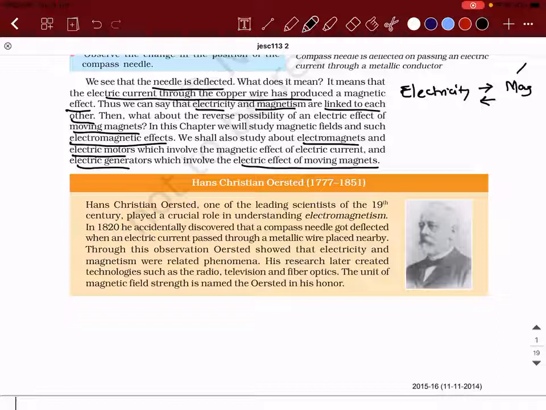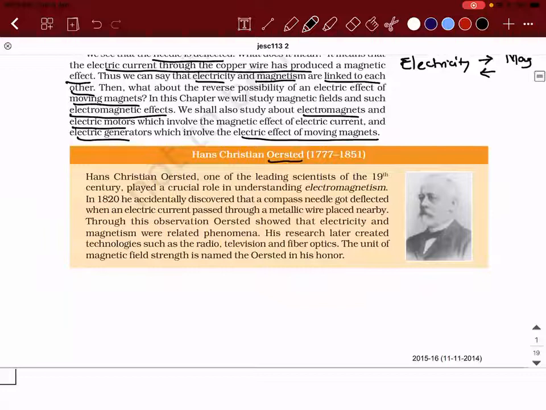This observation was first made by a scientist named Hans Christian Oersted. When he was taking a class, he tried to show some demonstration with respect to electric current, but to his surprise, he was the first person who observed that the compass needle responded to electric current. That is when the concept of magnetism from electricity came into existence, and people started understanding that electricity and magnetism are related.